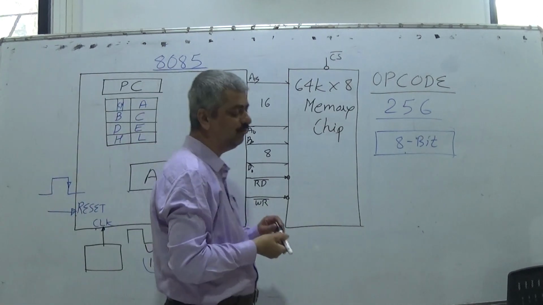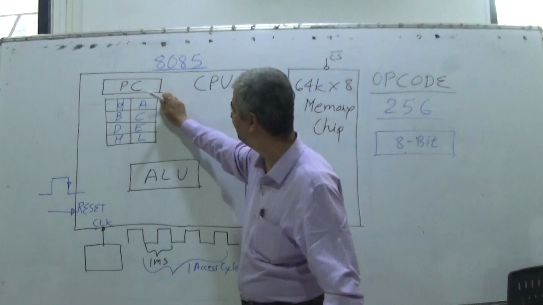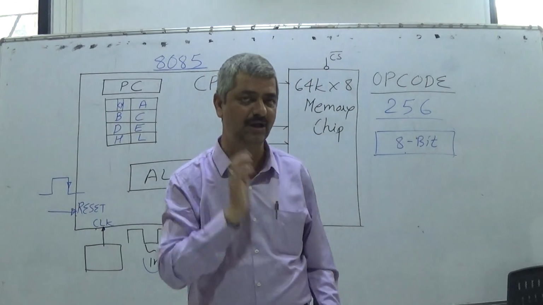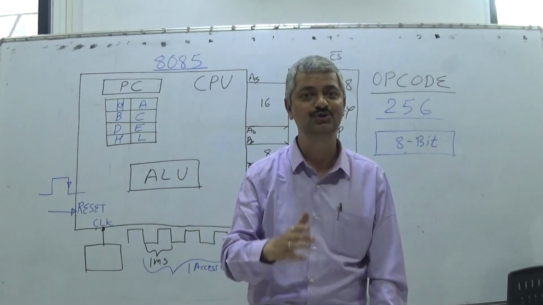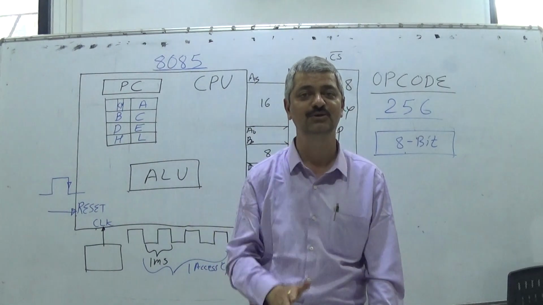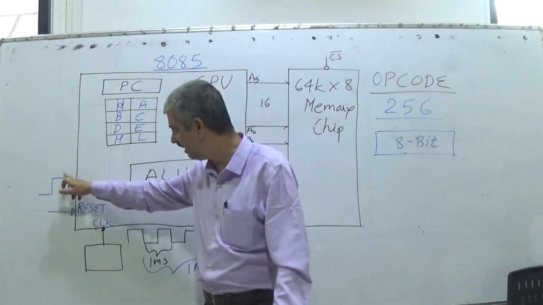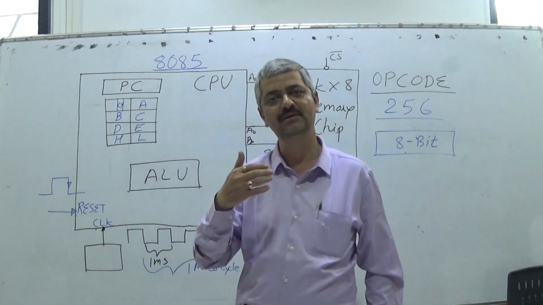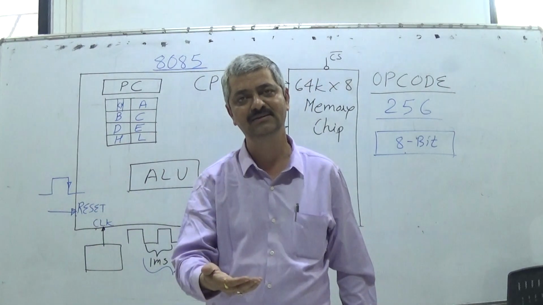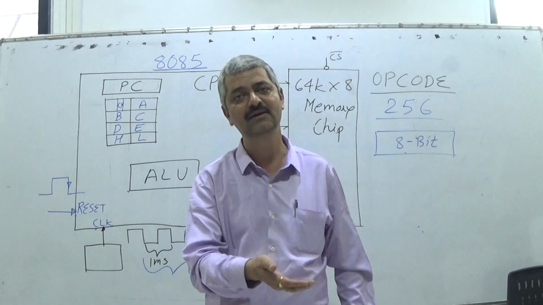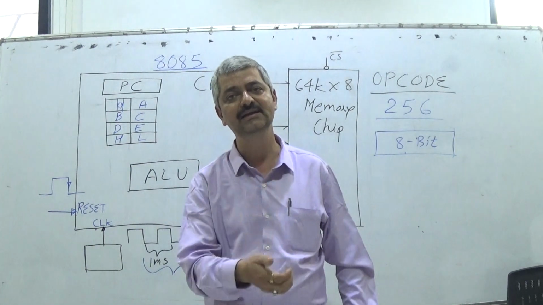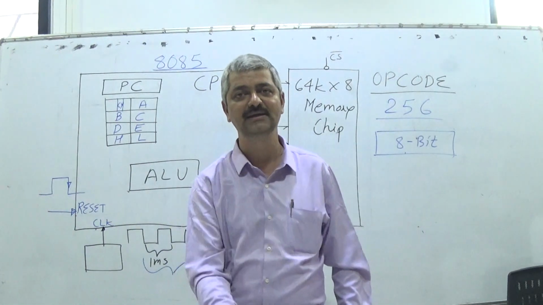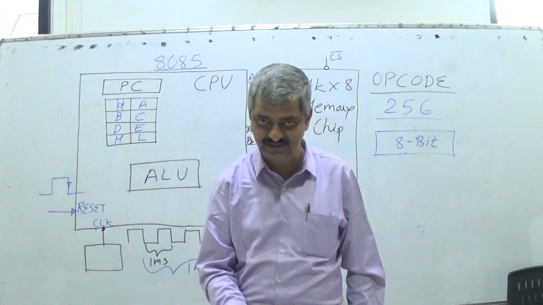With the help of the program counter, this CPU is able to read the instructions in the memory. So after reset, what should reset do? Reset should make this program counter 0. And when it comes out of reset, the clock is there. So the first cycle after reset is to read location 0 and treat it as an opcode and start accordingly; that is the microprocessor based sequence.